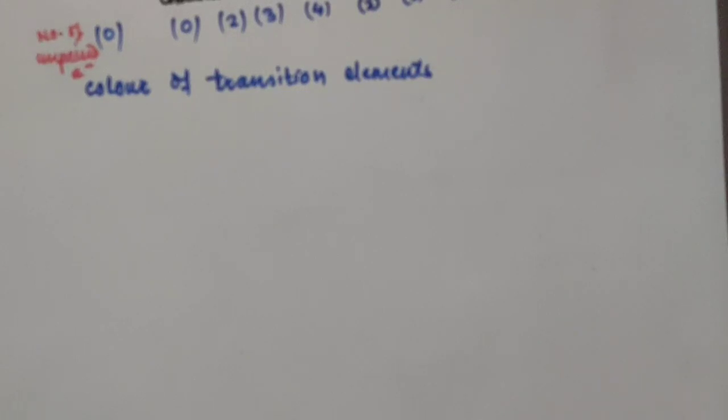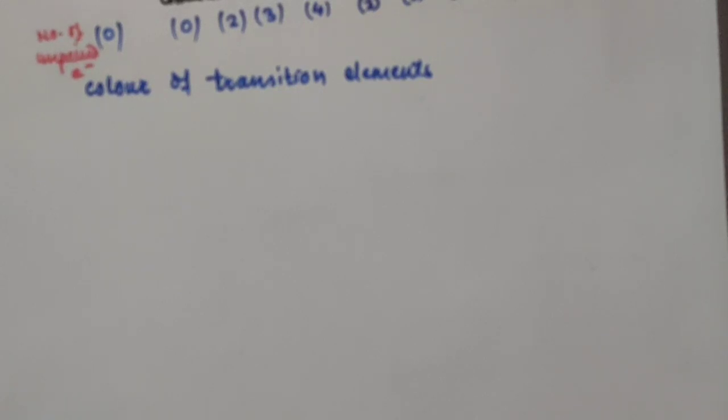So let us start with the color of the transition elements. In coordination compounds also we have seen why these transition elements have a particular color. So today we'll see why transition elements can form colored compounds, or why transition element ions appear a particular color.